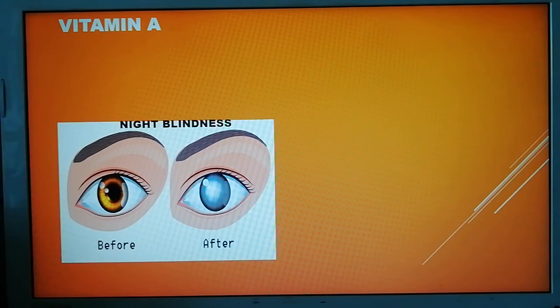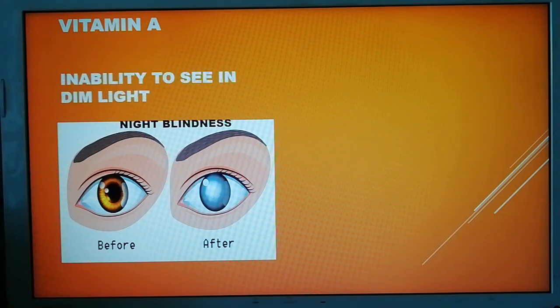This deficiency disease occurs when there is deficiency of vitamin A, and the person is not able to see in dim light.